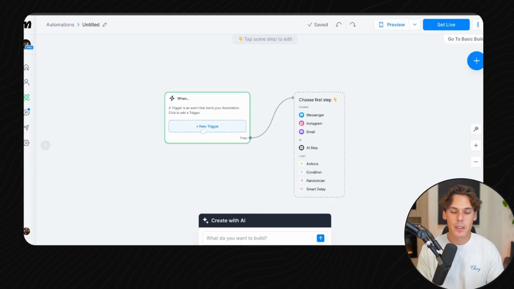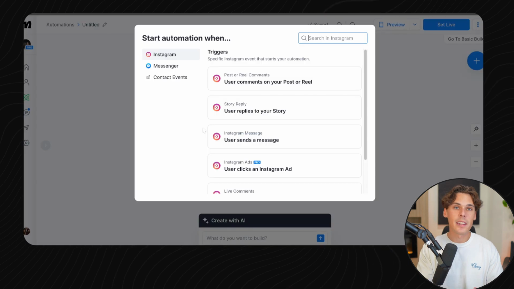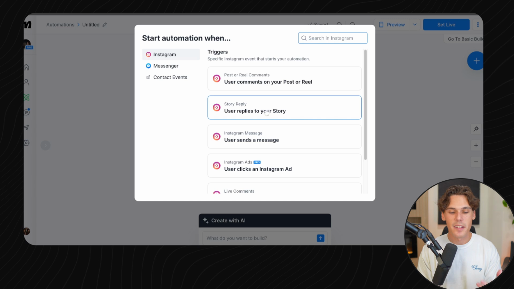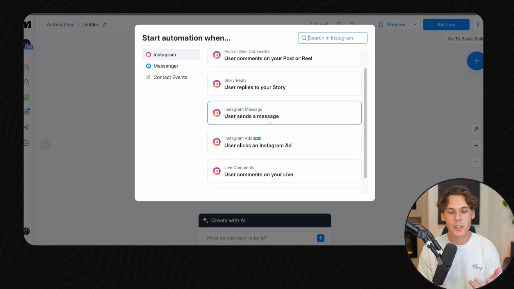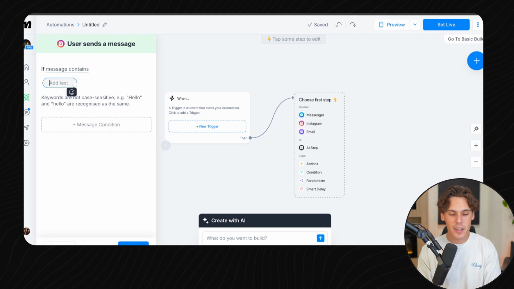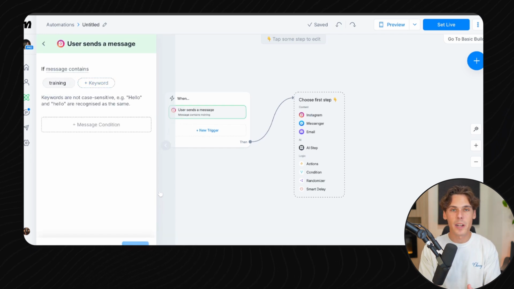So the first thing that we have to do is start a new trigger. This is where that keyword comes into play with our Facebook ads, when they DM you the words personal trainer. This is something that we need to have trigger in ManyChat. So we click on the trigger here, and when it says when user sends a message, type in that specific message. We're going to say training, and then hit create. So now when someone DMs you training from your ad, they'll get put into this flow right here. It's going to trigger this, activate the flow, and it's going to auto respond for you and nurture your leads.